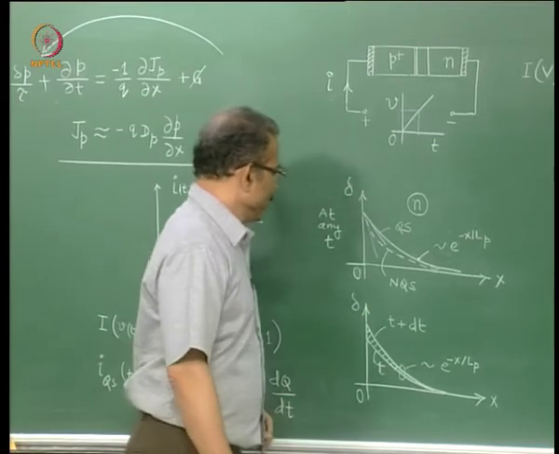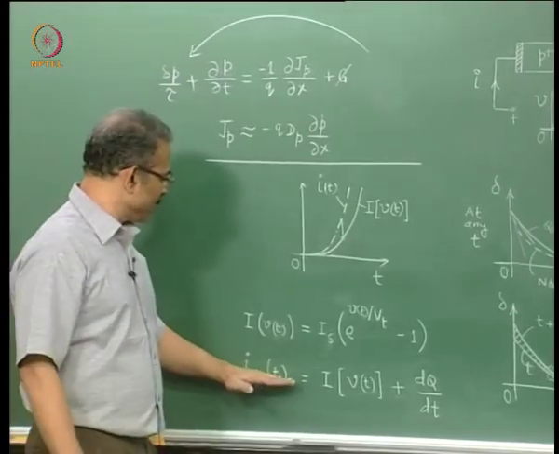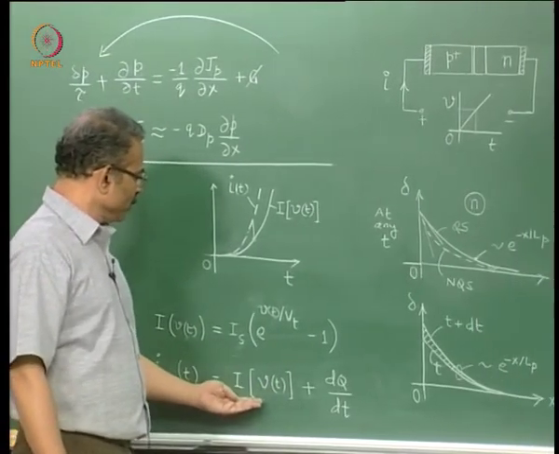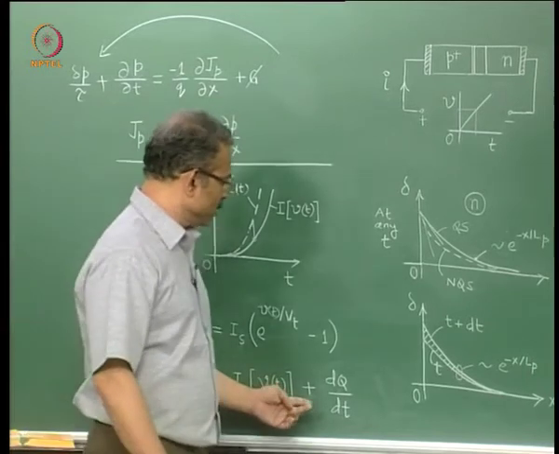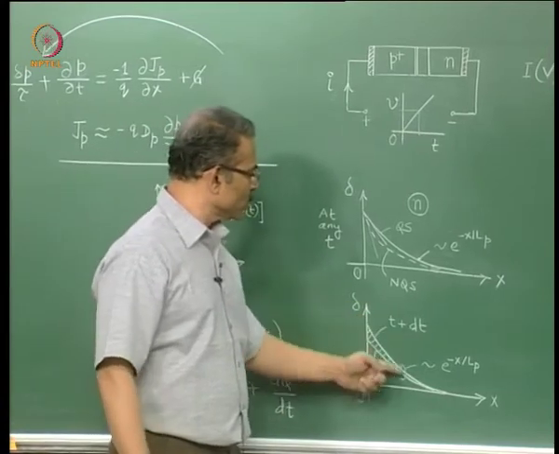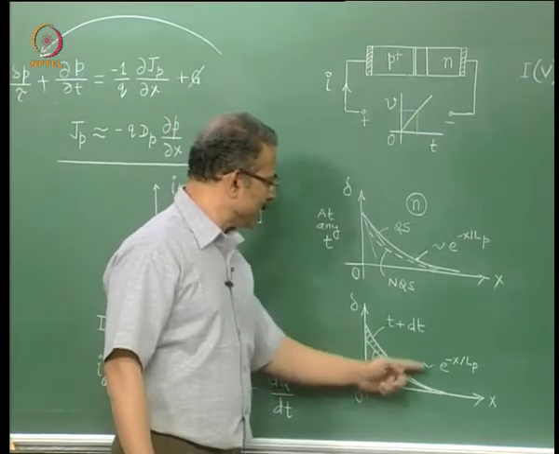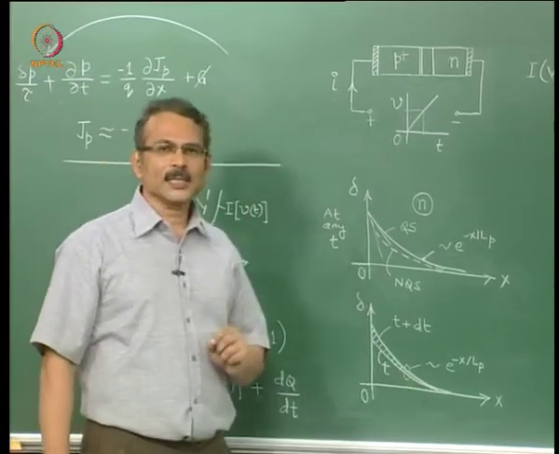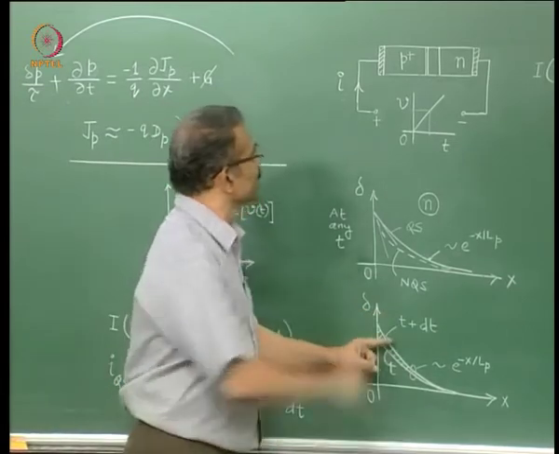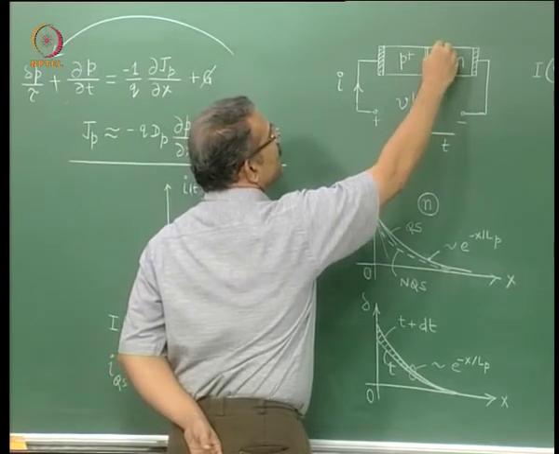That is why we can write an expression for the time varying current i of t as the current that you calculate assuming DC conditions plus dq by dt, where dq is the extra charge you have to store during the interval t and t plus dt inside the device. Now please note, the extra charge you have to store happens not only in the neutral region, but also at the edge of the space charge region.